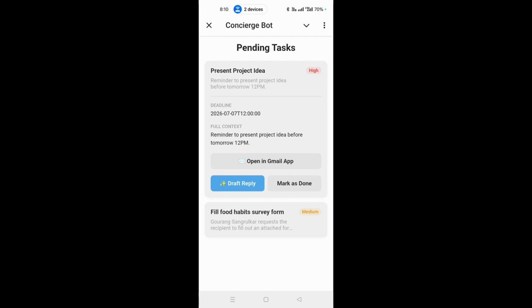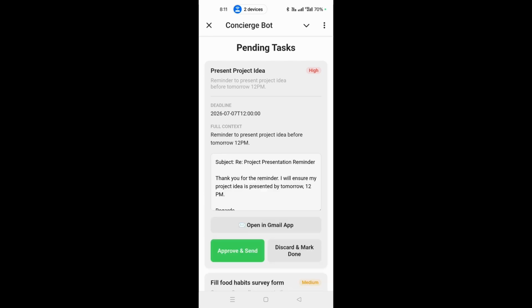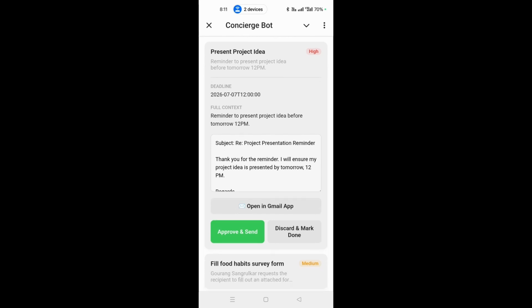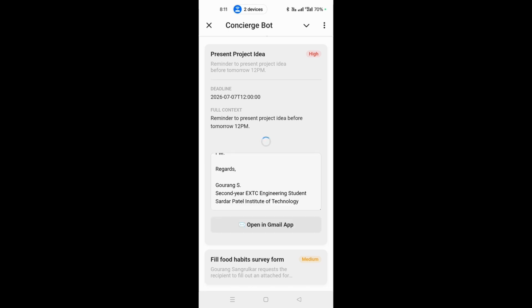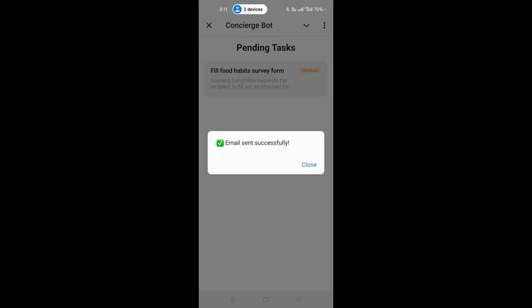Suppose I want to reply back to this email. When I tap draft reply, our FastAPI backend passes the entire thread context to Gemini 2.5 Flash. The model evaluates the tone, extracts the core intent, and instantly populates this editable text box with a perfectly tailored reply. So I can see here, thank you for the reminder. I will ensure my project idea is presented by tomorrow 12 p.m. Regards. So I think it is fine. And if I click approve and send, as you can see, email sent successfully.